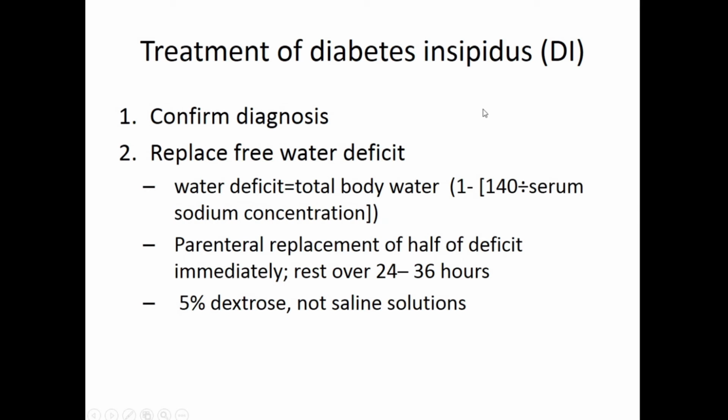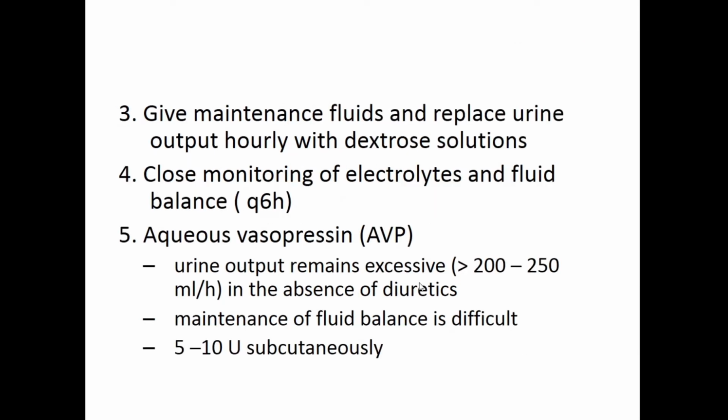So you need to correct the fluids. You give this. Also encourage the patient to drink a lot of water, because the water that he drinks is without any salt. So that will correct the fluid deficit, and at the same time the patient will not get any excessive sodium. Right? And then you give maintenance fluids and closely monitor. Always remember, when you are correcting any electrolytes, you need to monitor the electrolytes and fluid balance every 4 to 6 hourly.